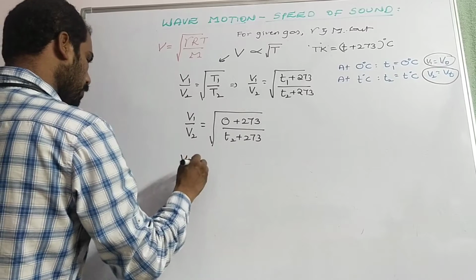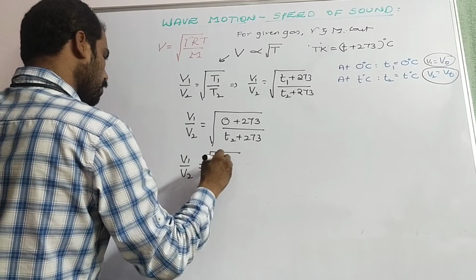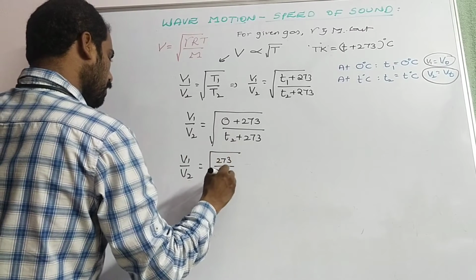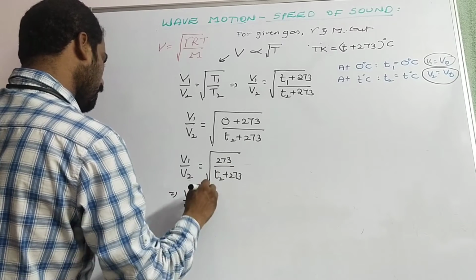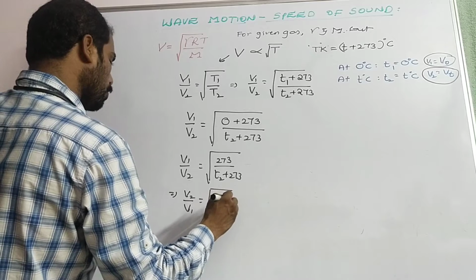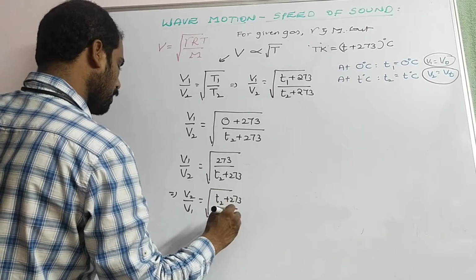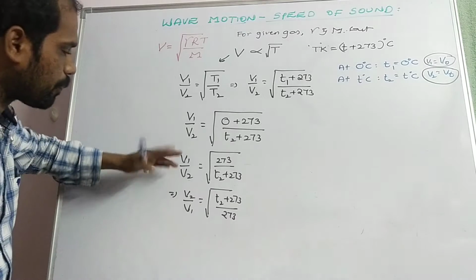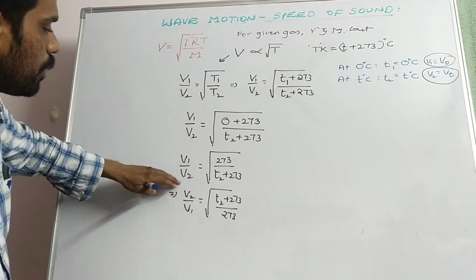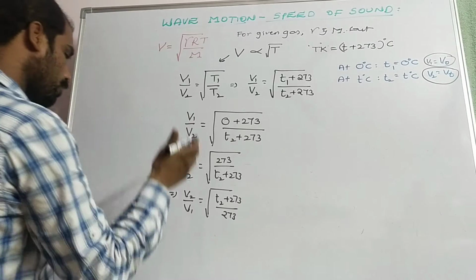Now V1 by V2 is equal to root of 273 by (T2 plus 273). That implies V2 by V1 is equal to root of (T2 plus 273) by 273. Here I am taking the reciprocal: the denominator is taken out as numerator, hence both sides I am doing like that.